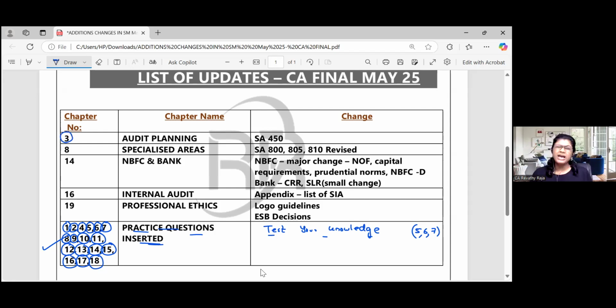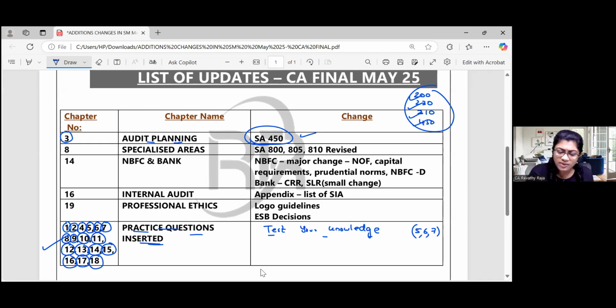Now I'll go to the chapter-wise changes. Chapter 3, planning. Already in chapter 3, they had SA 300, 600, 610, 620, 540, and 520. Along with that, now in the material itself, they have inserted SA 450. In the classes, SA 200, 230, 210 and 450, whether it is the May batch, November batch or May 25 batch, we have already covered these four standards.